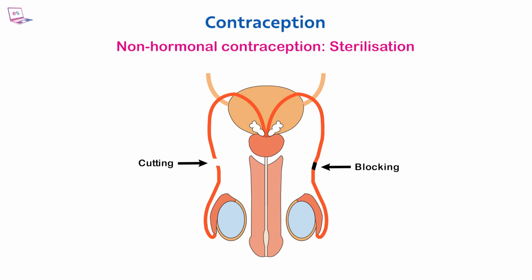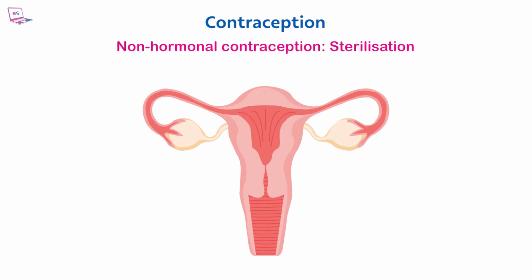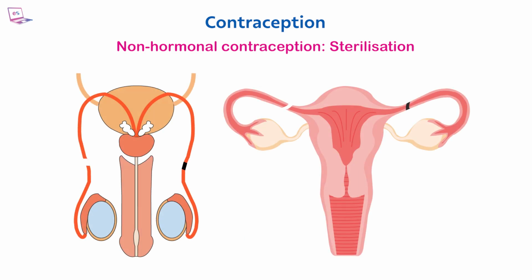It is a permanent form of male contraception. Tubal ligation, also known as female sterilization, is a safe and permanent surgical procedure that prevents pregnancy. It works by blocking or cutting the fallopian tubes to prevent fertilization. Both male and female sterilization procedures are permanent and cannot be reversed through any surgical methods.